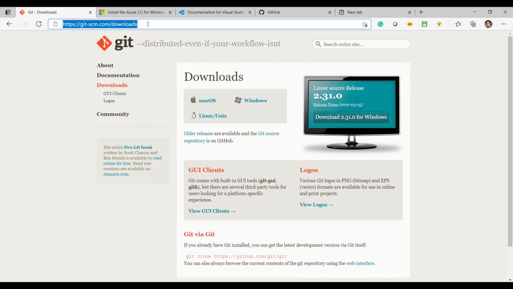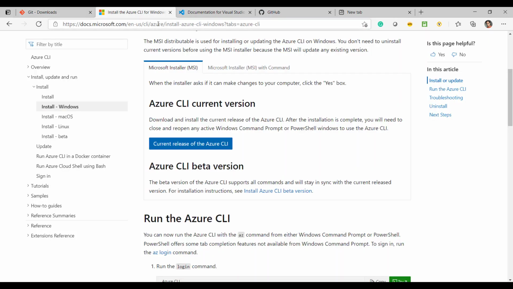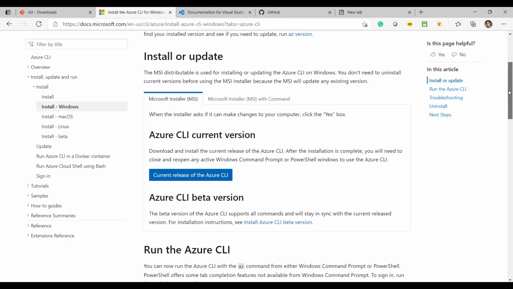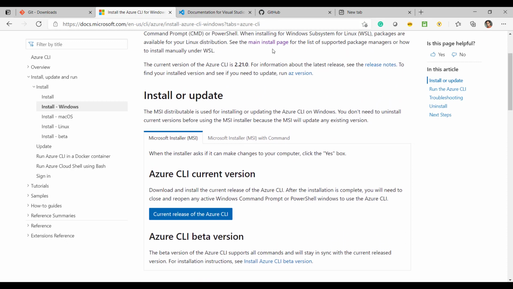The link I'll be posting in the description, which is git-scm.com/download. You can download the Azure CLI from the Microsoft official documentation website. You just search for download Azure CLI, then download the latest version.